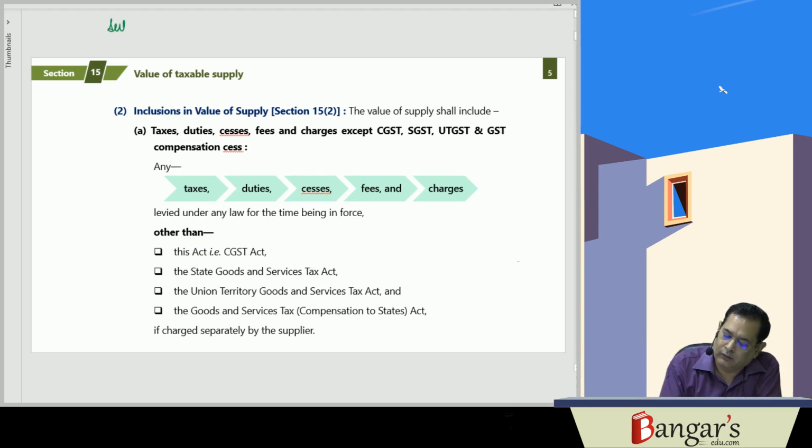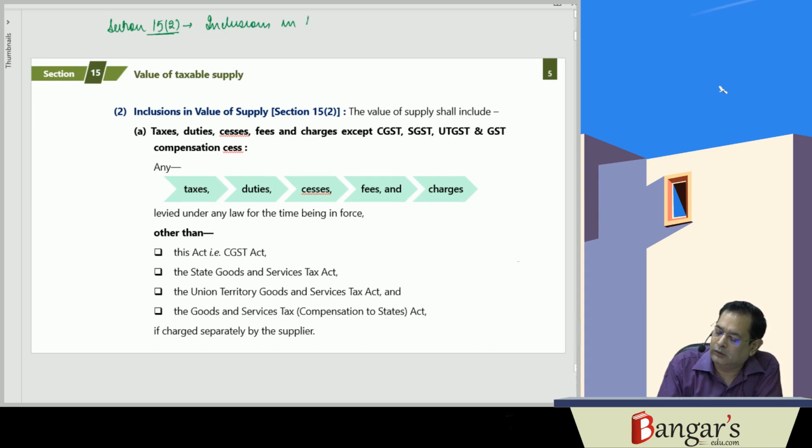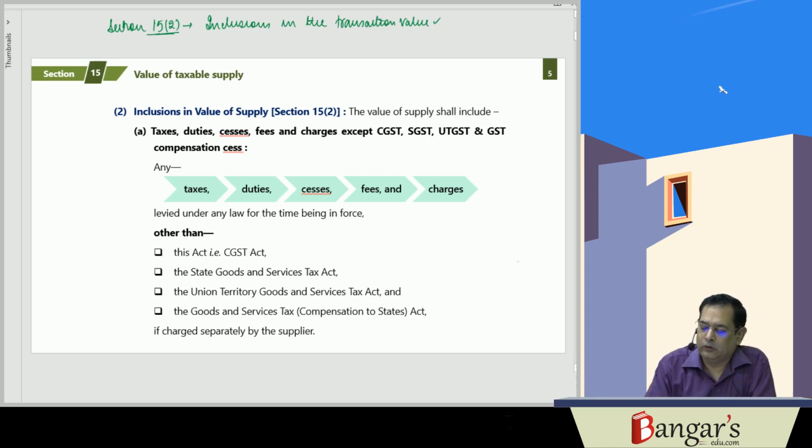Section 15(2), it is providing for what? The inclusions in the transaction value. Now, what is included in the transaction value? So here, the value of supply shall include what?